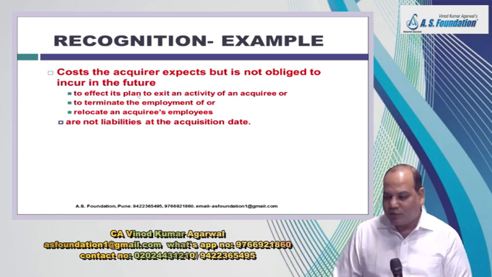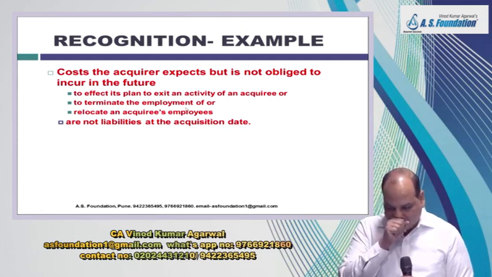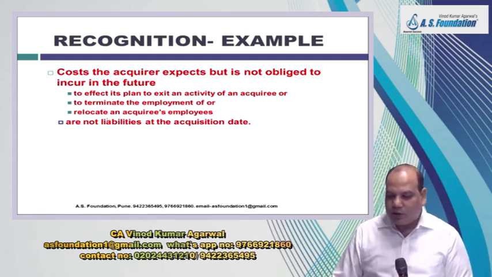Acquirer expects but is not obliged to incur in future. So as on the date of acquisition, suppose we may have a plan to exit an activity of the acquiree, or we may have a plan for termination of the employment of some employees, or we may have a plan to relocate the employees of the acquiree, but this is for future. As you know, in the definition of liability, there must be present obligation arising out of past event.